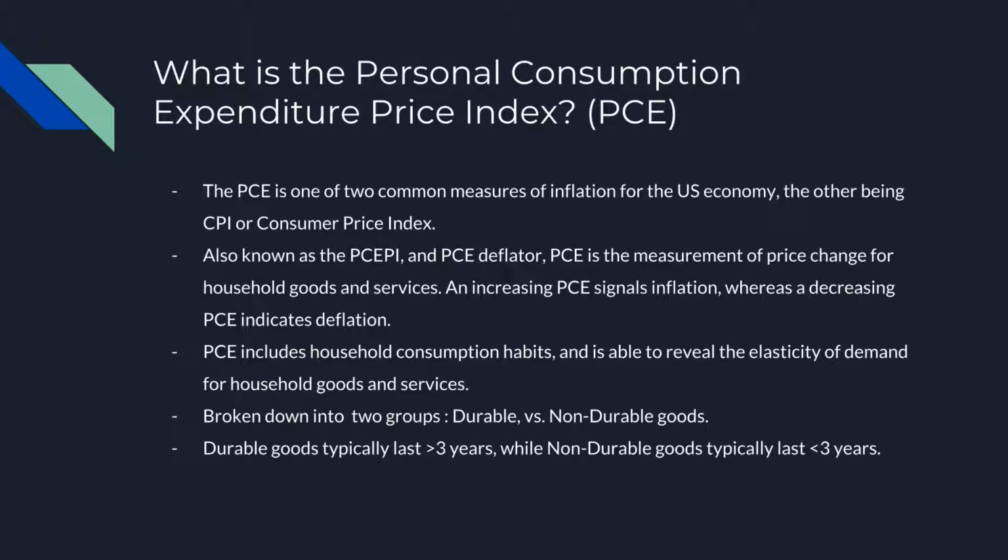Durable goods typically last upwards of 3 or more years. This includes things like cars, televisions, refrigerators, furniture, versus non-durable goods, which would last less than 3 years. This includes clothing, shoes, toiletries, paper, makeup, things like that.